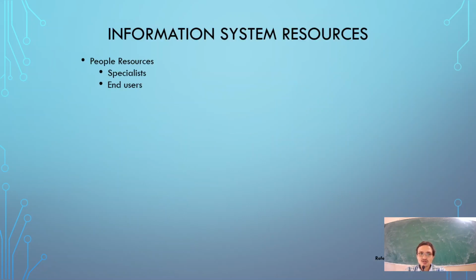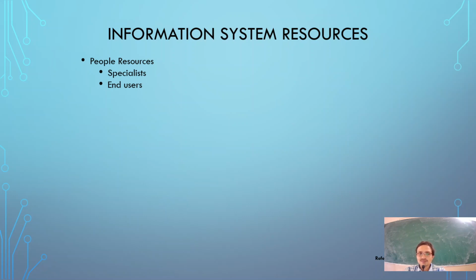Here the first one is human resource or people resource. People includes all the developers or the specialists who develop the system as well as the end users who are using the system.